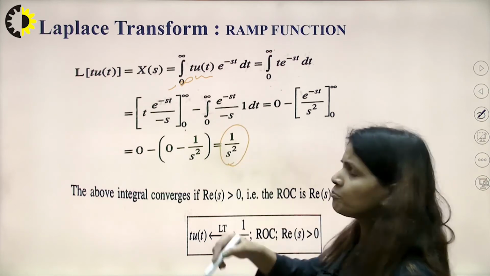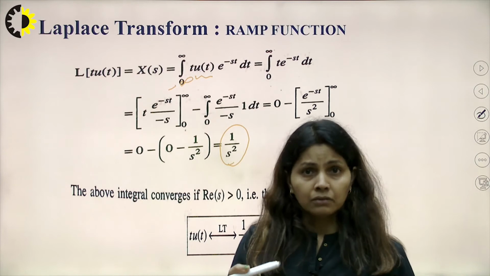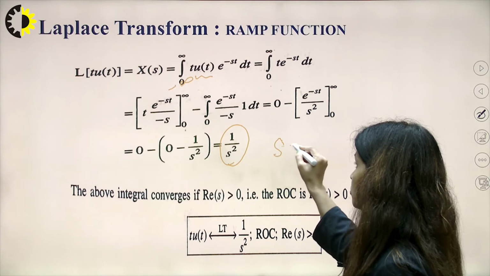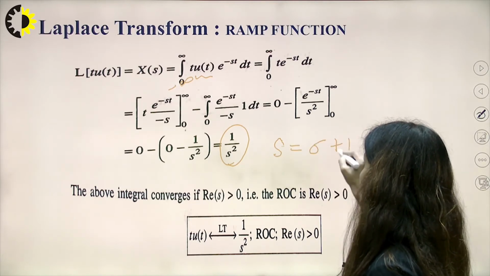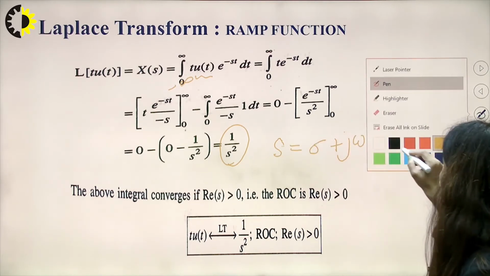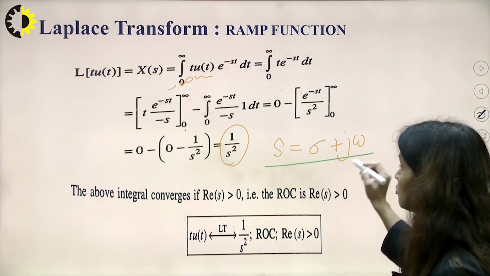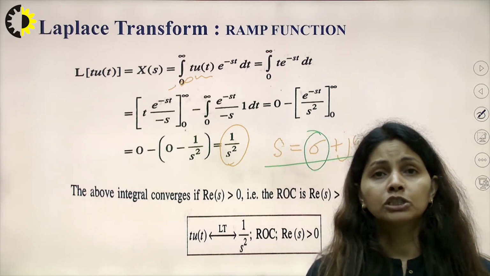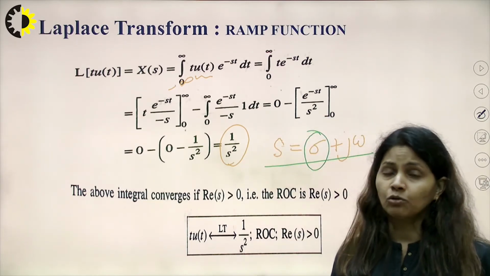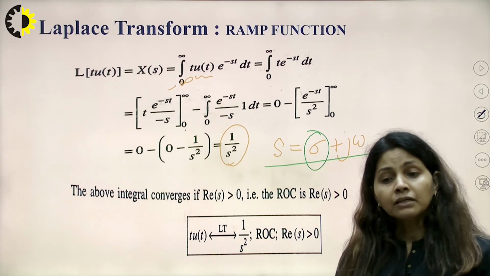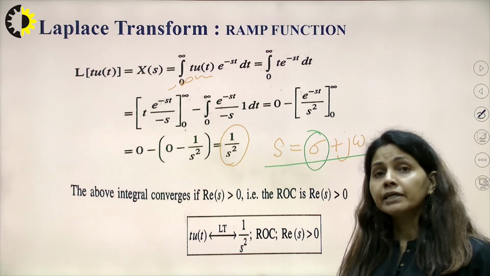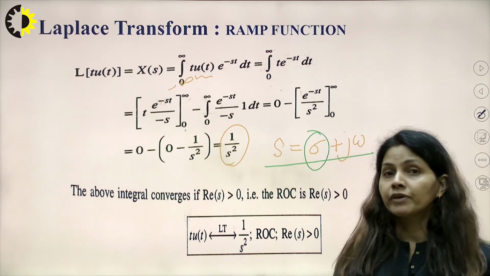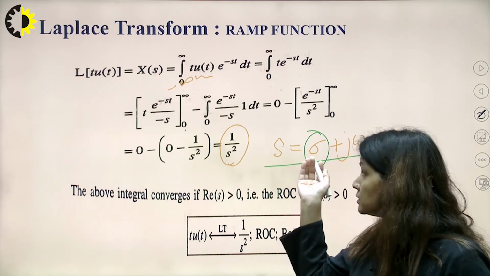Again I am getting the pole at s equal to 0, where s is equal to sigma plus j omega. One more concept I would like to tell you: for calculation of the region of convergence, we always look at the real part of s. We are not looking at the imaginary axis, but we calculate the region of convergence by considering the real part of s, that is, the sigma value.